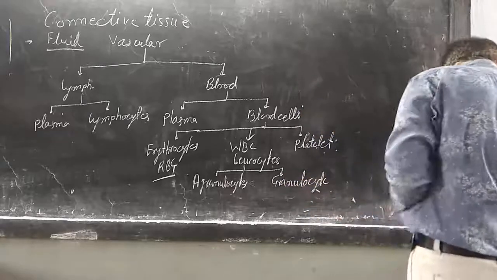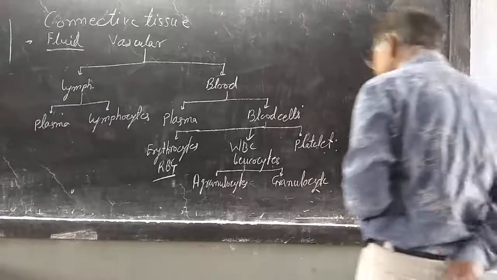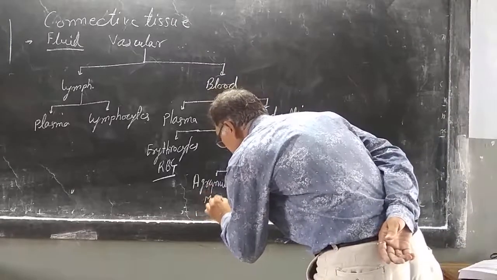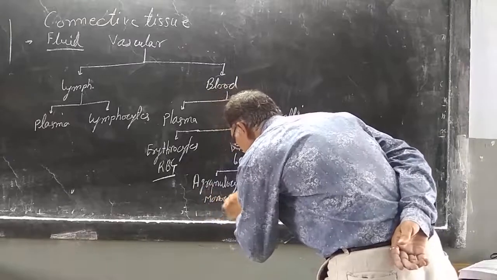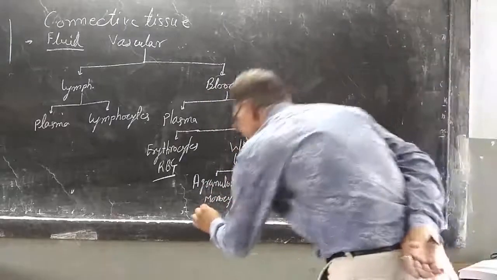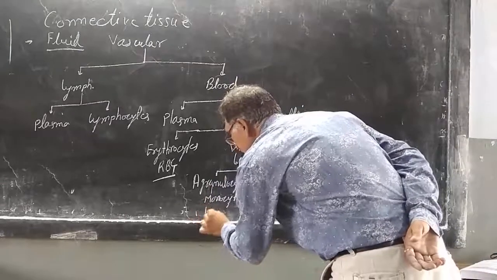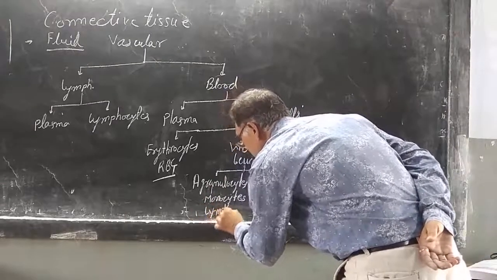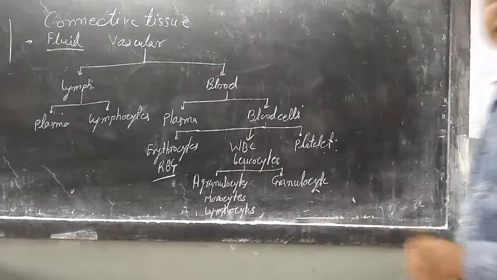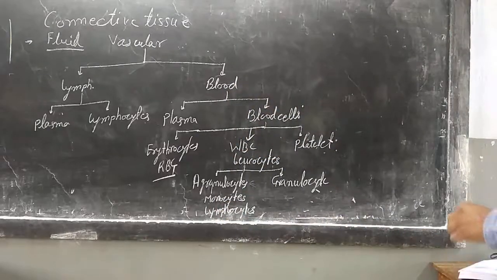Agranulocytes are monocytes and lymphocytes.